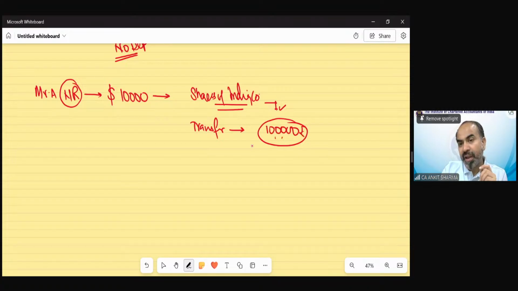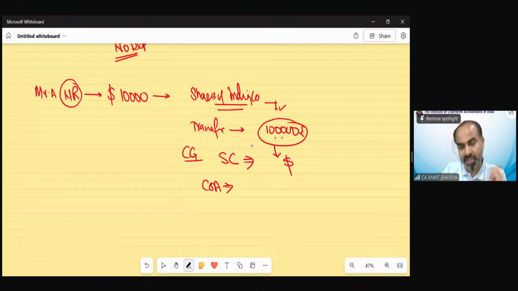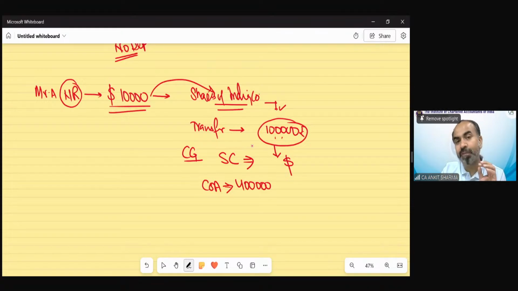Now this is Indian currency, but for the purpose of capital gain, when we take the sale consideration, we have to convert this value into dollars, as well as the cost of acquisition, which would be given in the question, that is, how much amount we have utilized to purchase the shares. Suppose the question says 4 lakh rupees has been utilized to purchase the shares. So we sent the dollars, but out of these $10,000, we purchased the security for a cost of acquisition of 4 lakh rupees.